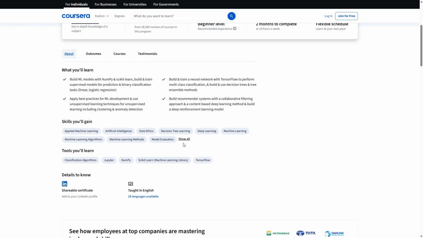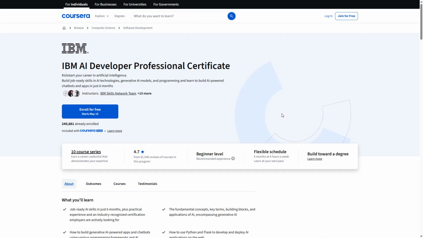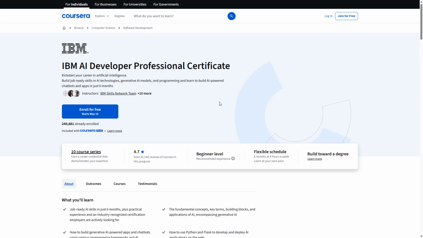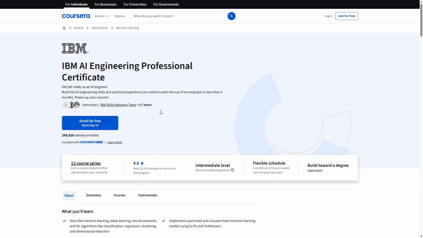Once you understand the basics, you can move into more advanced topics. If you're interested in deep learning, the Deep Learning Specialization is a strong next step. It has over 100,000 reviews and covers neural networks, computer vision, and sequence models.